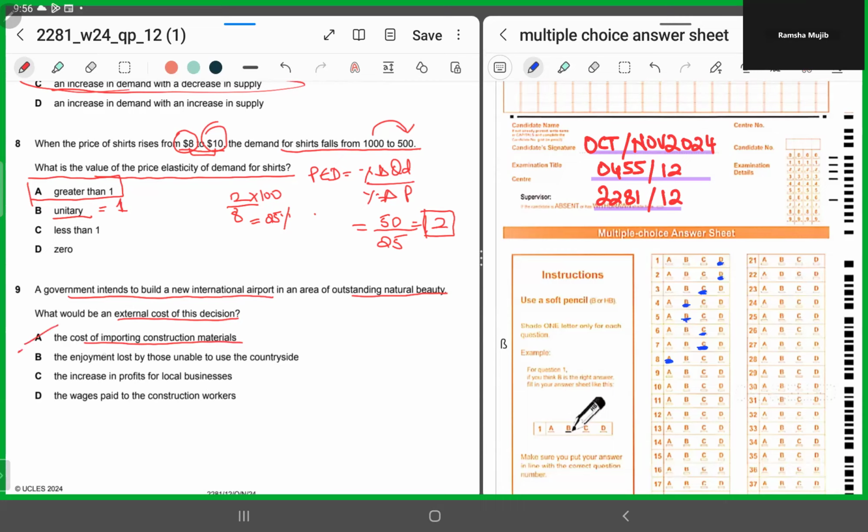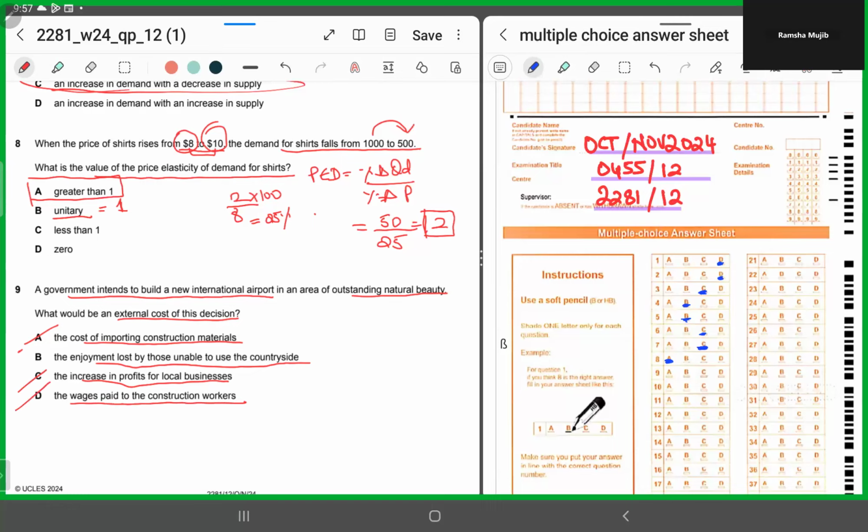B says the enjoyment lost by those unable to use the countryside. Exactly. That's the answer. But before marking that, let's look at the other options available too. C: the increase in profits for local businesses. That would be the private benefit. D: the wages paid to the construction workers. Again, that would be a private cost, right? So you'll chop C, you'll chop D. It has to be the enjoyment lost by those unable to use the countryside.